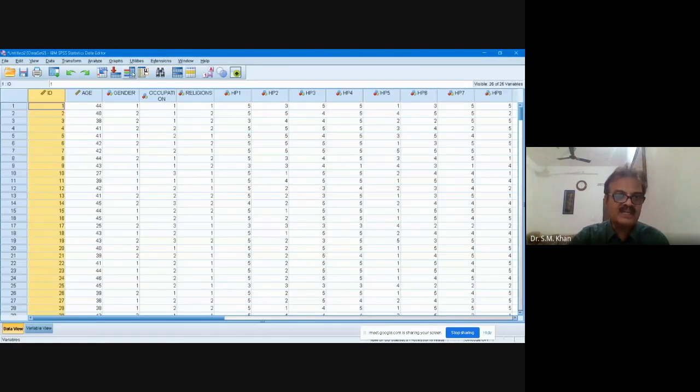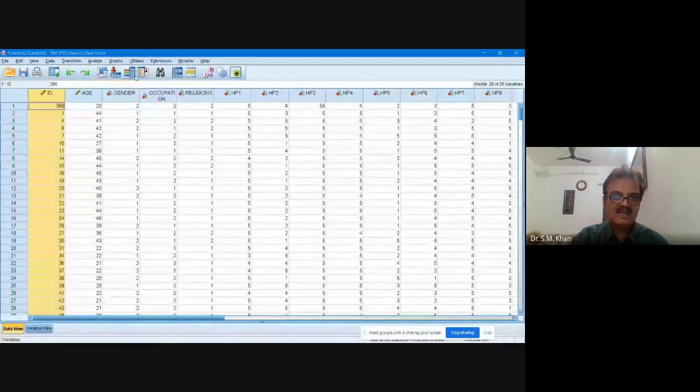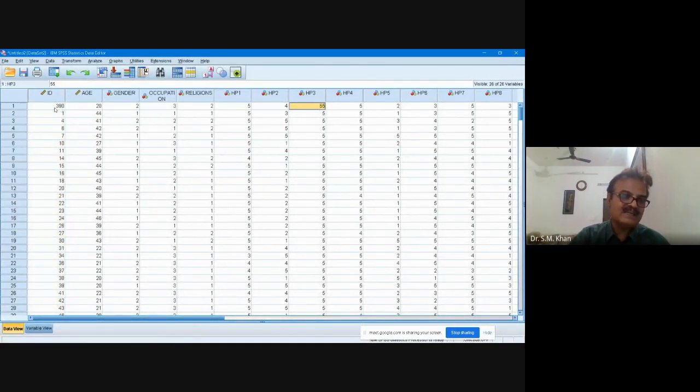Again, go back to the data and start with item number 3. Go to the data and sort cases. Go to item number 3 and sort in descending order, and okay. Now see, for subject number 390, when you were entering the data you typed 55; make it 5.